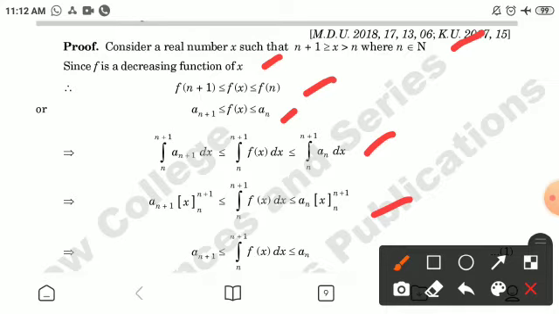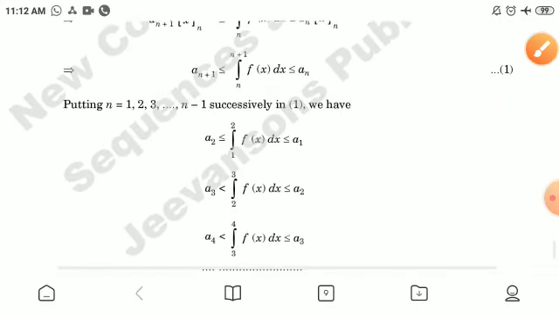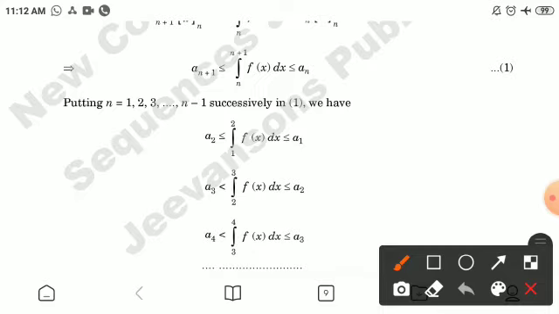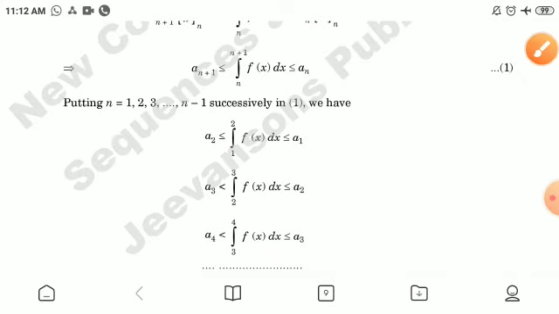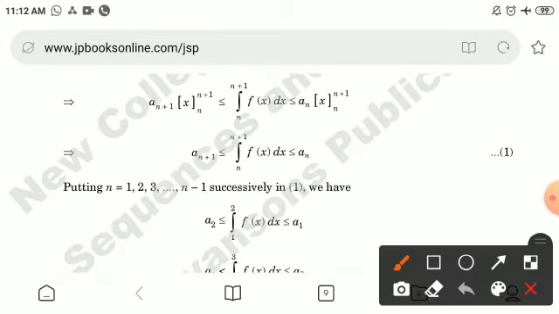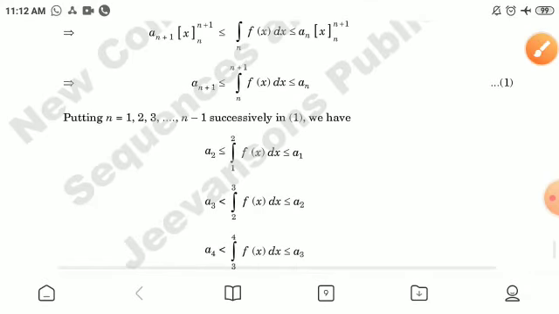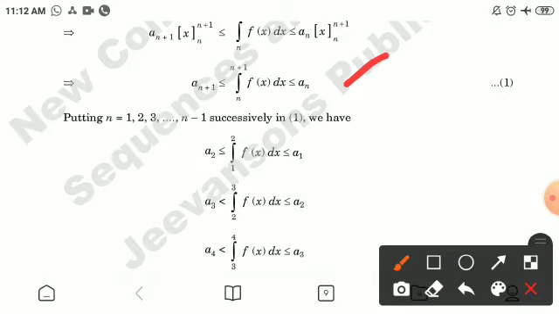a_(n+1) times the integration of 1 dx, that is x, is less than or equal to the integration of f(x) dx with limit from n to n plus 1, which is less than or equal to a_n times the integration of 1 dx. This implies the integration of f(x) dx from n to n plus 1 lies between a_(n+1) and a_n. Marking this as number 1.